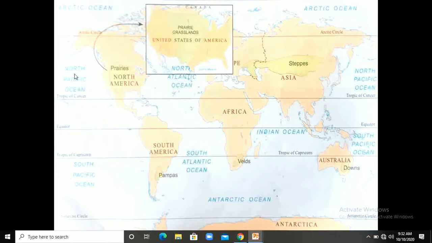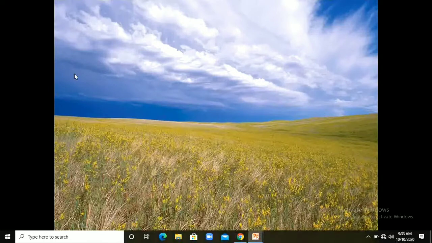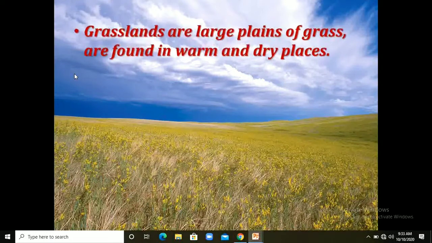These are lying in the continent of North America, right? So let's know first of all what grasslands are. Grasslands are large plains of grass which are found in warm and dry places. That means it's a huge area where we find grass only, and this is because the climatic conditions are warm and dry, right?